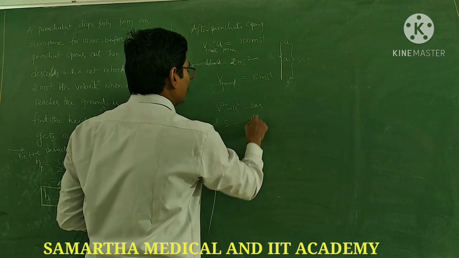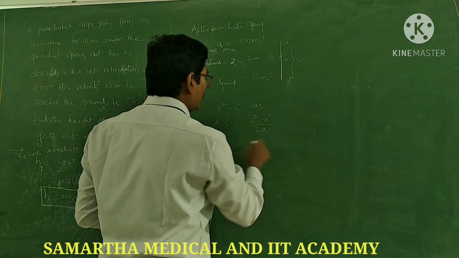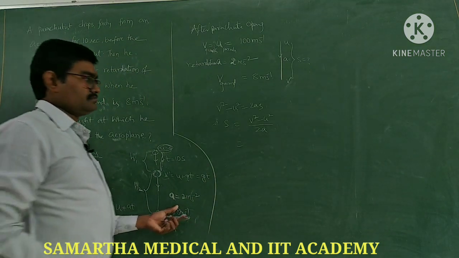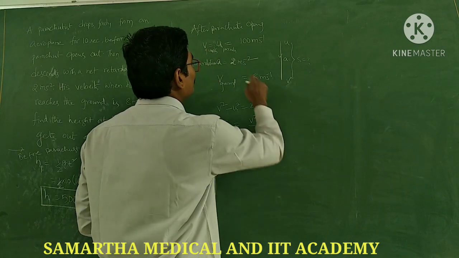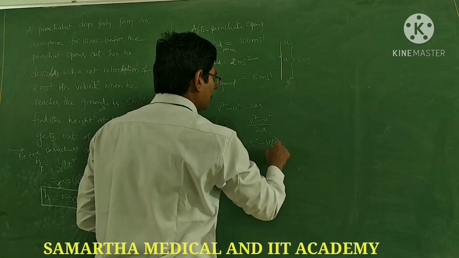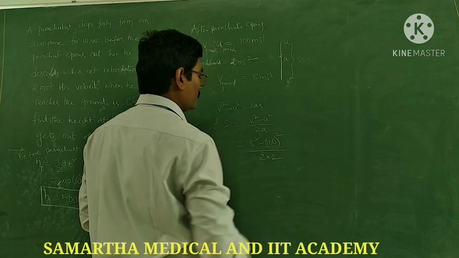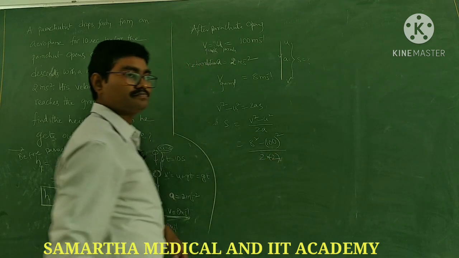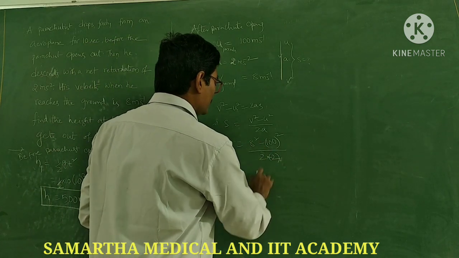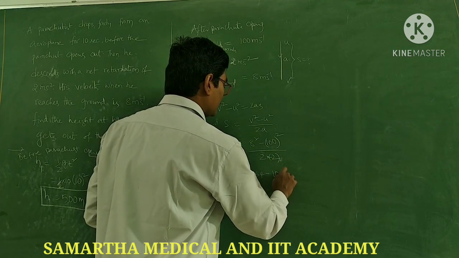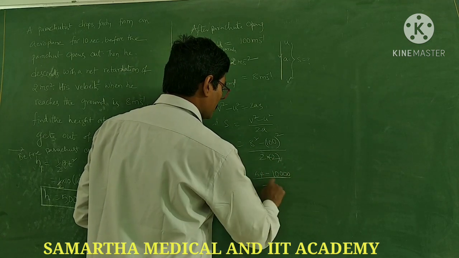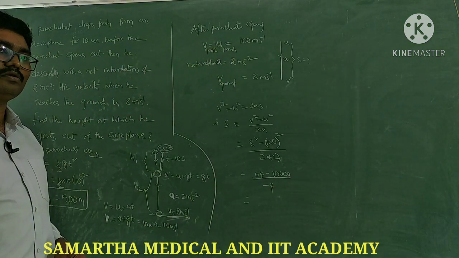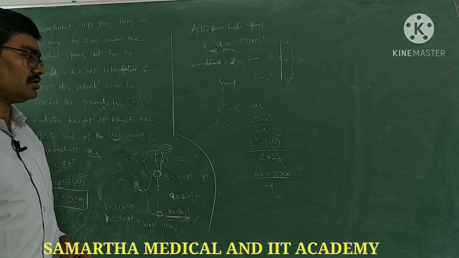I need s equals v square minus u square by 2a. What is v? Final velocity 8 square, minus u 100 square, by 2a, where a is 2 meter per second square. There is retardation, so minus 2 you can put. So 64 minus 10,000, by minus 4. How much? 10,000 minus 64 is 9,936, by 4 gives 2,484. Yes, sir. s is equal to that.